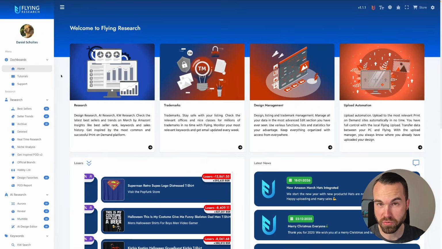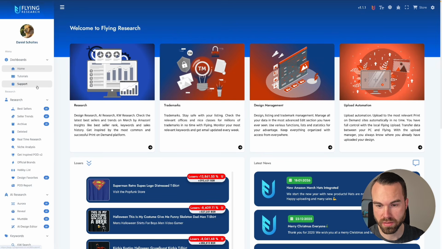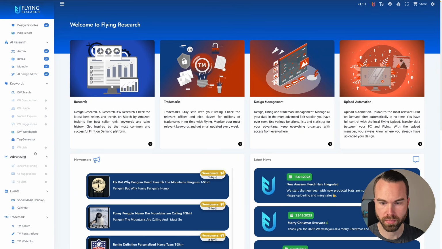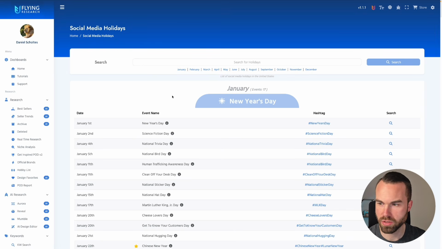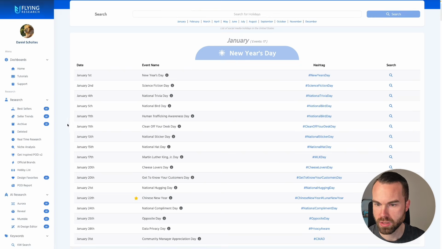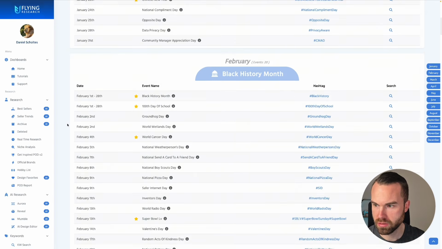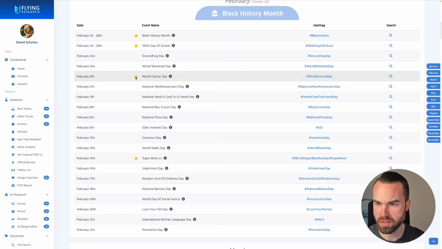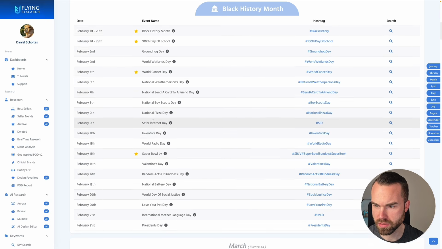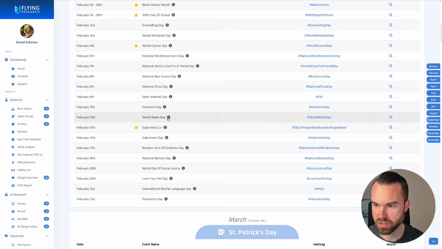So here we are in Flying Research, and all we have to do is scroll down on the left right here, and then we get this tab that says events, and then we just click on social media holidays. And here we go. We got all the different kinds of events. Well, of course we can skip January. Now we are here in February. Now the most important events are marked with the star. So of course that's quite handy. But you also don't want to ignore all these other smaller events like National Boy Scouts Day or Safer Internet Day, World Radio Day.